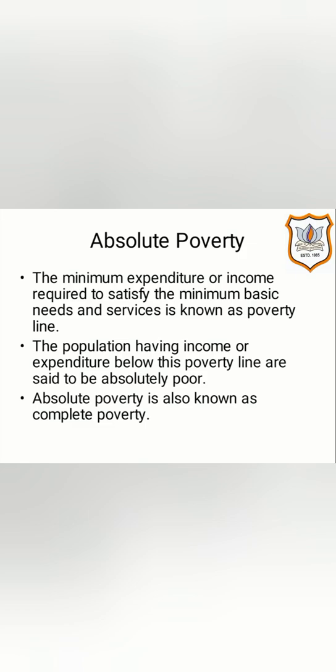Now, the population having income or expenditure below this poverty line are said to be absolutely poor. That means here, absolute poverty means those persons who are not able to earn that income or who are not able to incur those expenditure so as to satisfy their minimum basic needs as well as services. Thus, absolute poverty is also known as complete poverty.